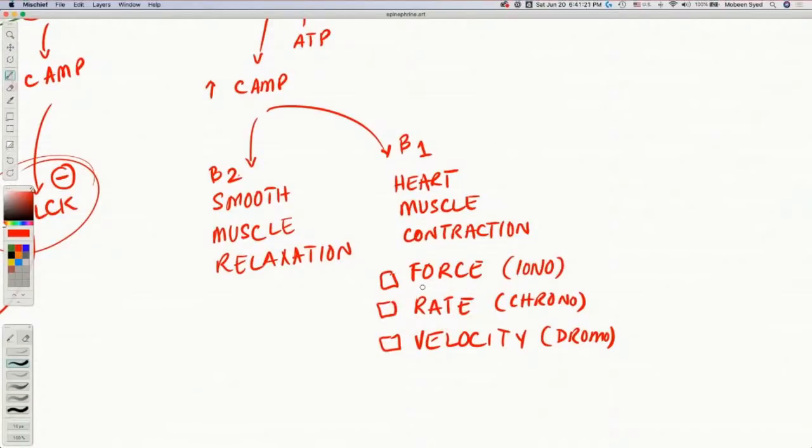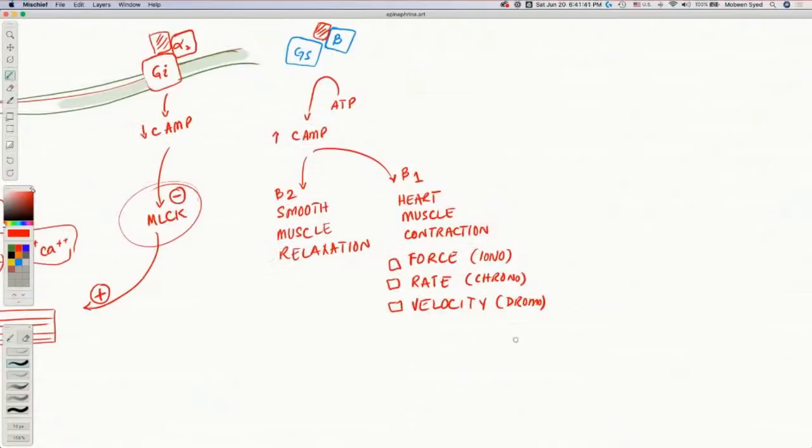That is called a positive chronotropic effect. Chrono from time, like chronological. Chrono is time, so positive chronotropic effect. And then velocity of the conduction within the cardiac tissue also improves, and that is called positive dromotropic effect. What is the end result of all of that?